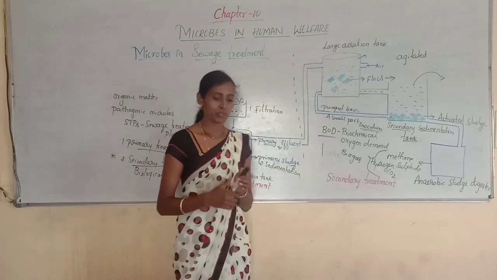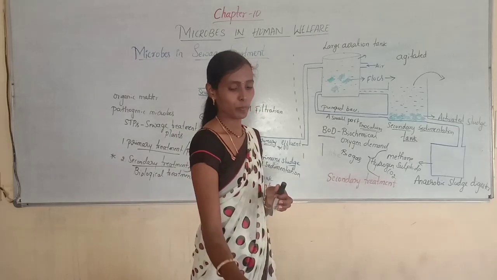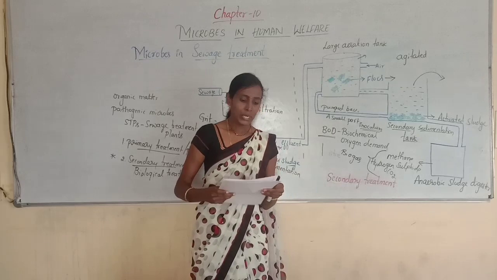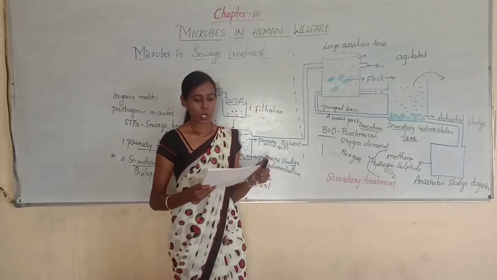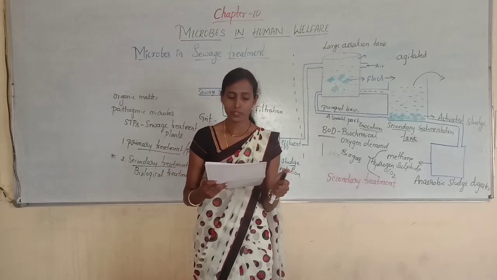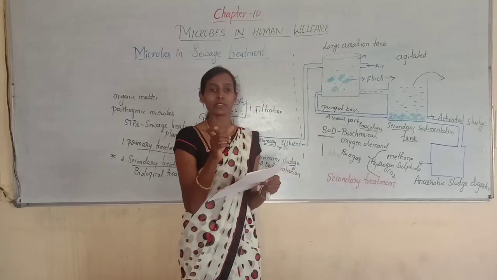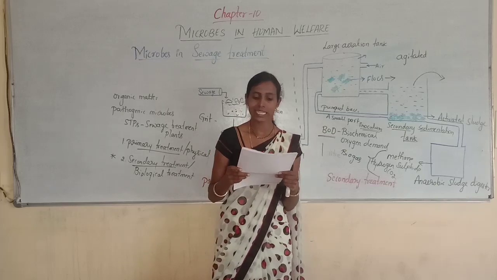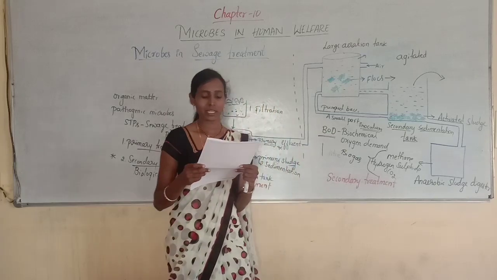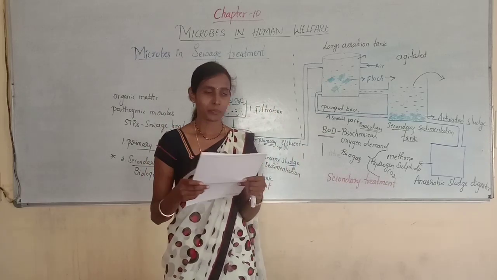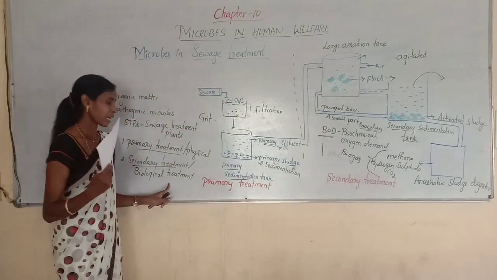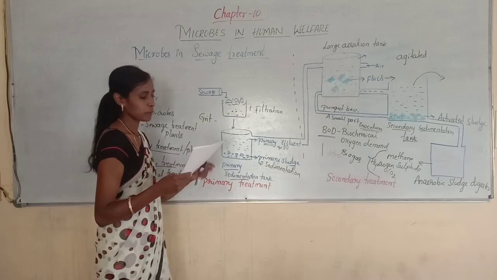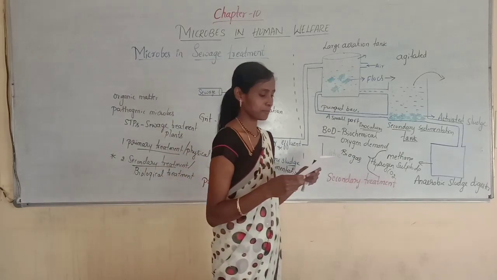So now we'll discuss a few objective questions related to the topic. First question. During sewage treatment, in which step are microbes involved? Option A, primary treatment. Option B, secondary treatment. Option C, tertiary treatment. And option D, none of the above. You know that only in the secondary treatment, as it is a biological treatment, microbes are involved. So option B is correct, secondary treatment.